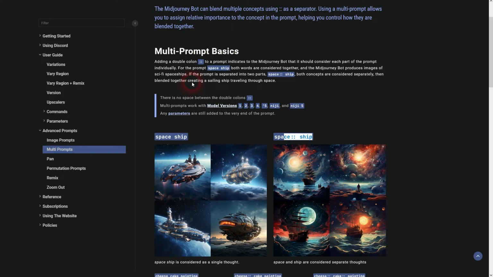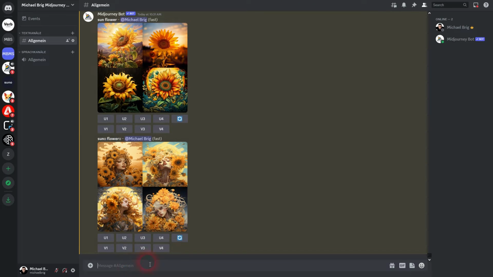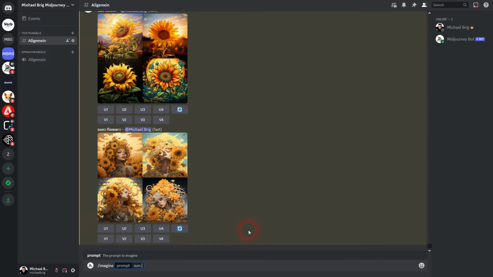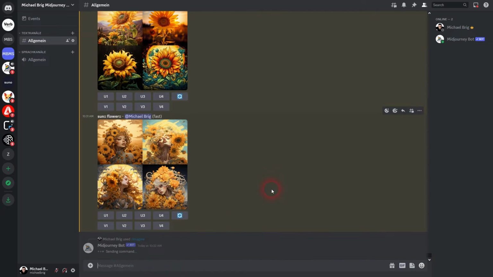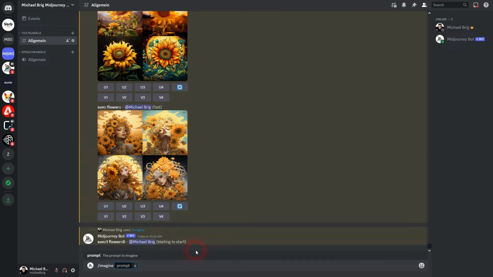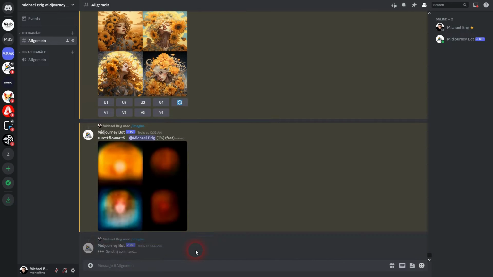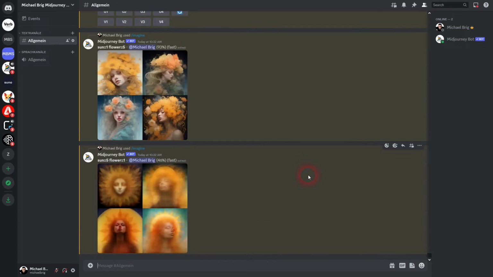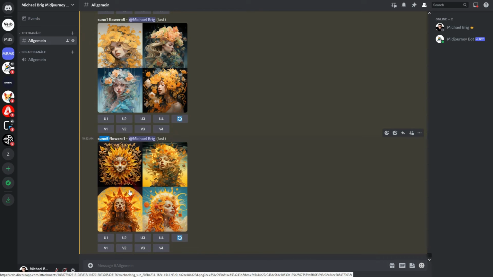Let us try again with our sunflower, but this time we'll add numbers after the double colons. And these are the prompt weights. So make that sun 1 and flower 5. And then I prompt it again and I reverse it. So I make the sun 5 and the flower 1. And this is going to put weights on these two different concepts. Midjourney now takes these two concepts, but it places more weight on the one that has the higher number. And these are relative values. So this is a 5:1 ratio now between the two concepts.